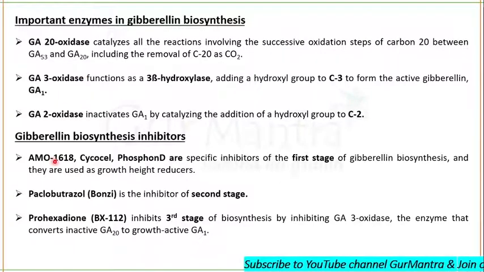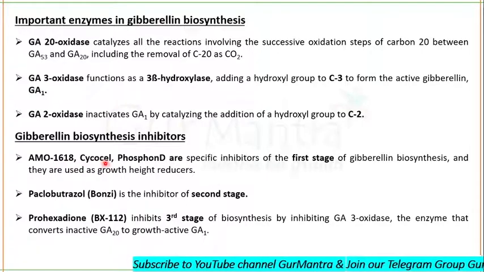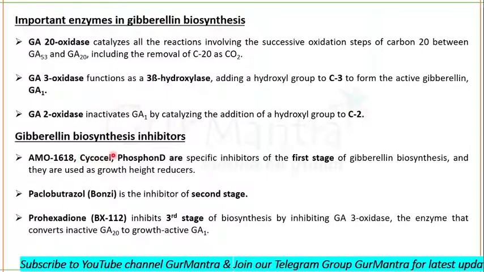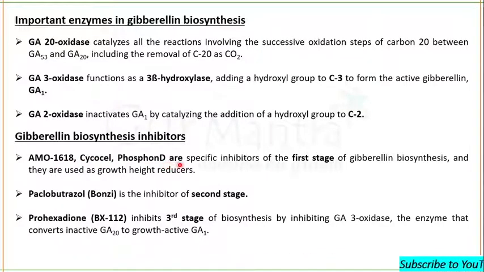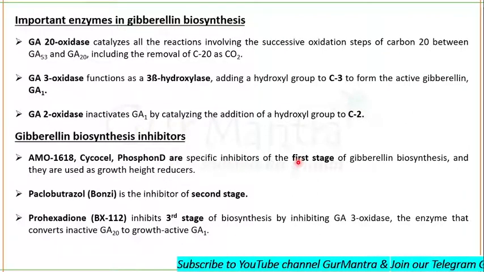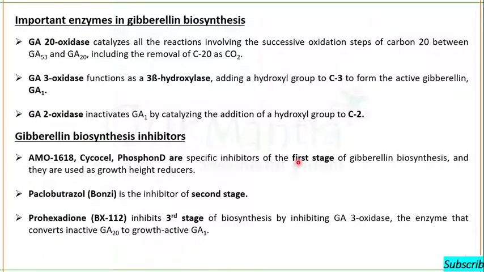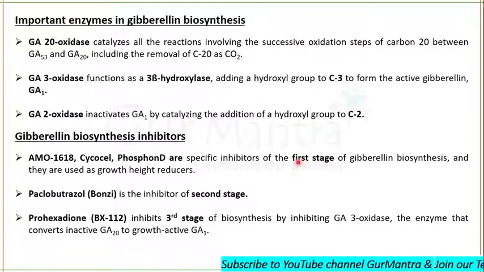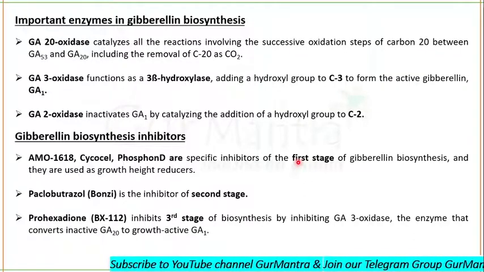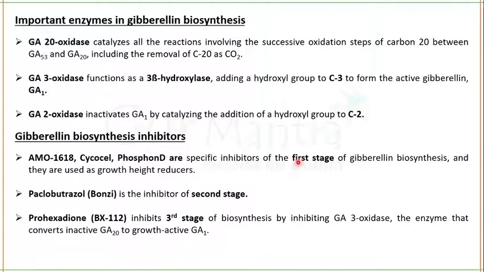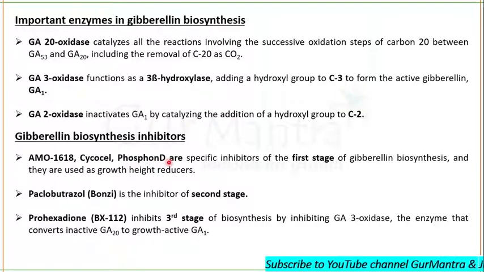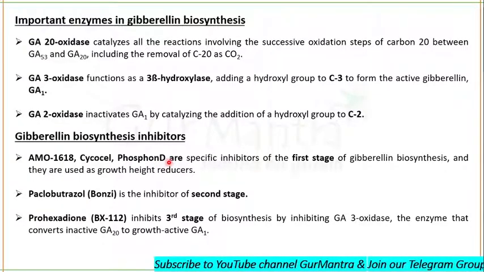So AMO-1618, cycocel, also known as CCC, and phosphon D are the specific inhibitors of the first stage of gibberellin biosynthesis, and they can act as height reducers. Listen, what is the first step of gibberellin biosynthesis? The first step occurs in the plastid, in which geranylgeranyl diphosphate is converted into ent-kaurene. So AMO-1618, cycocel and phosphon D are going to inhibit that first stage of gibberellin biosynthesis.